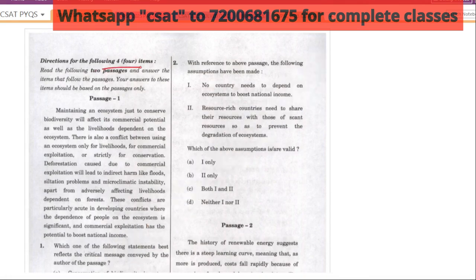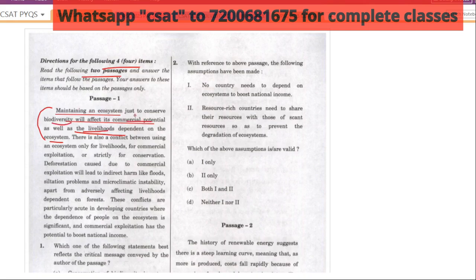So if you see, 4 items, 2 passages. Maintaining an ecosystem just to conserve biodiversity will affect its commercial potential as well as the livelihood dependent on the ecosystem. When you read this, you should immediately try to grasp the one-liner meaning of it. Only then you will be able to solve it. So if you do it only for your commercial potential, then this will not be correct.